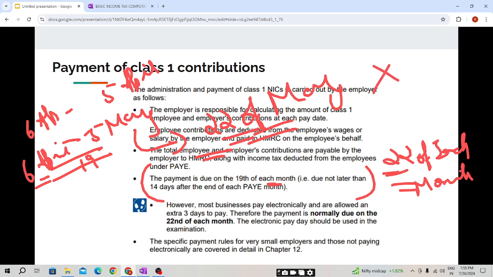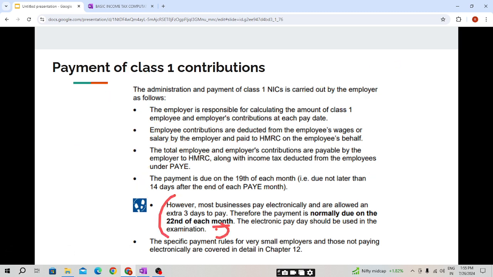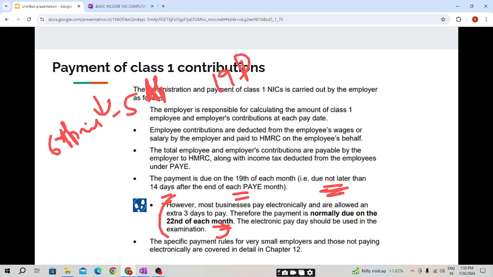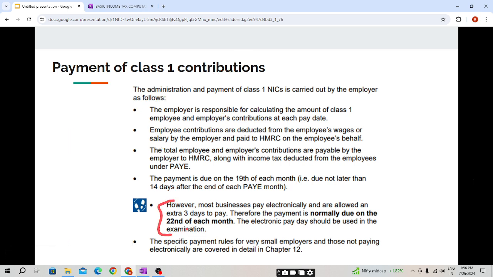This you need not keep in mind; you only need to keep in mind that it is 22nd of each month, after the end of each pay month. The pay month is 6th April to 5th May. So not later than 14 days: if you do 5 plus 14, it is 19. So the payment is due on the 19th of each month. But if we are paying electronically, 3 days extra are provided, so 22nd of each month. This you only need to keep in mind.